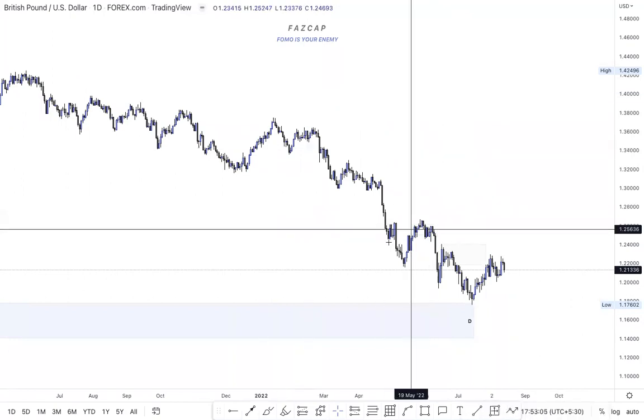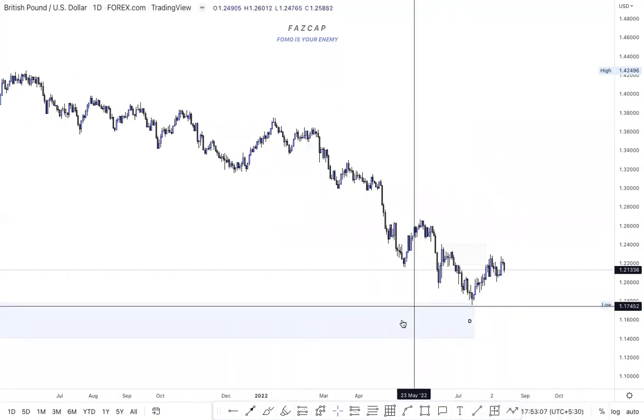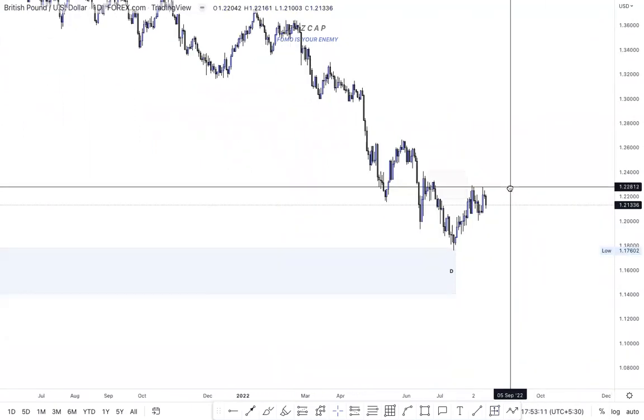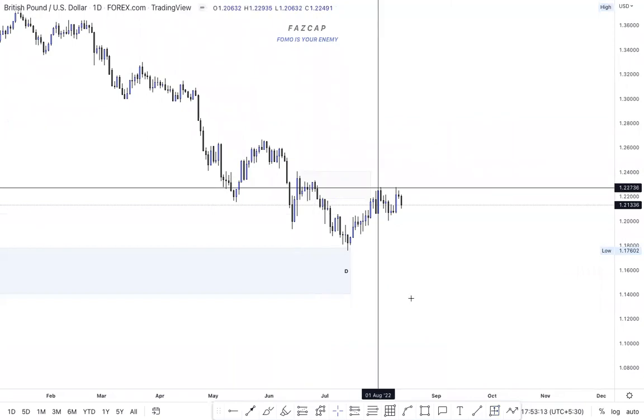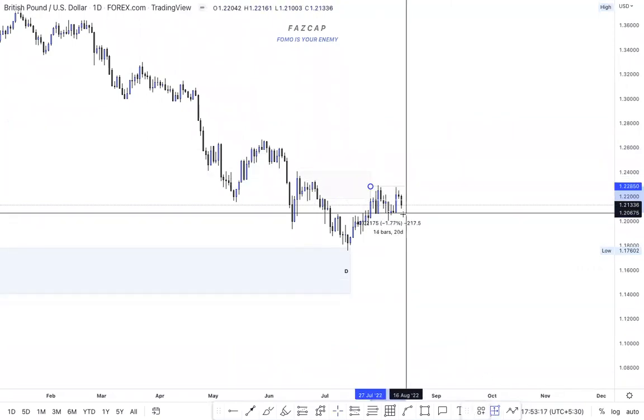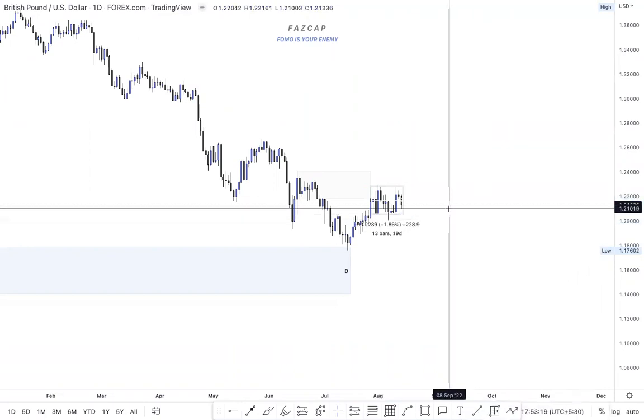It is the continuation order block. I am not talking about this order block, this extreme order block, it's more than that. So keep that in mind, okay? And we have again hit this daily POI. How much time have we spent right now? Almost 19 days. Okay, we have spent around 19 days.